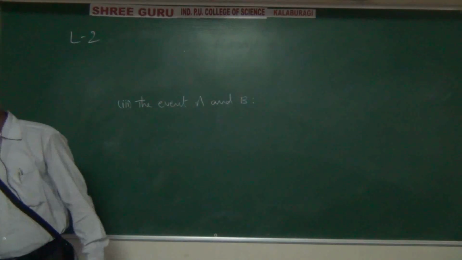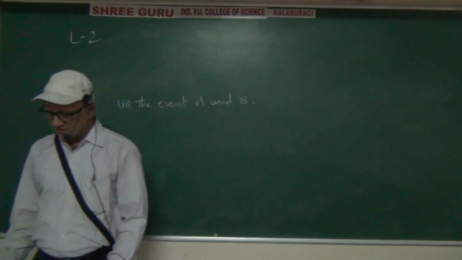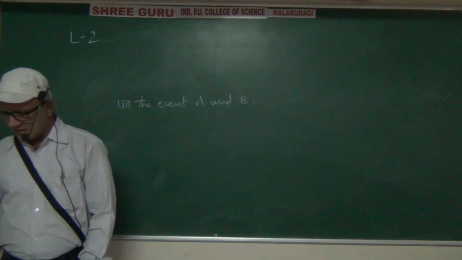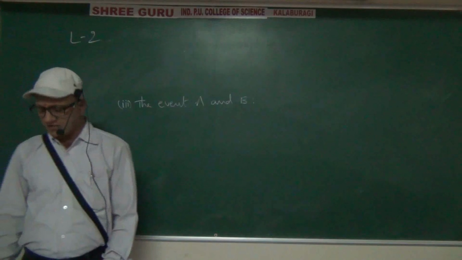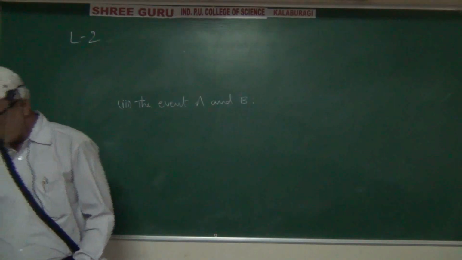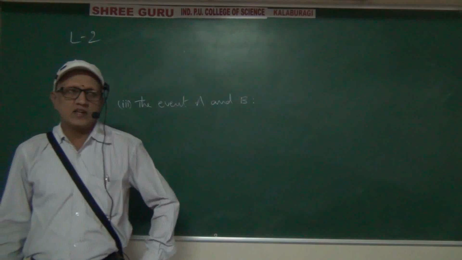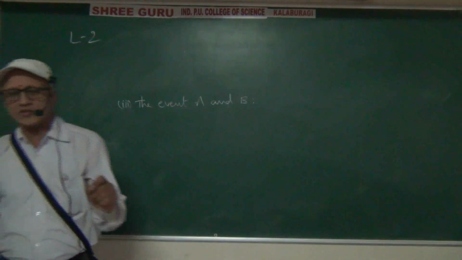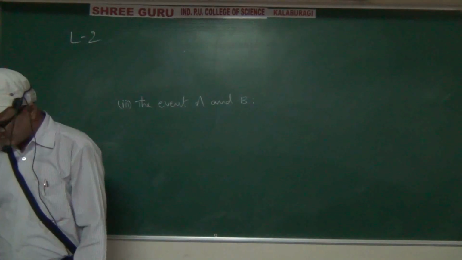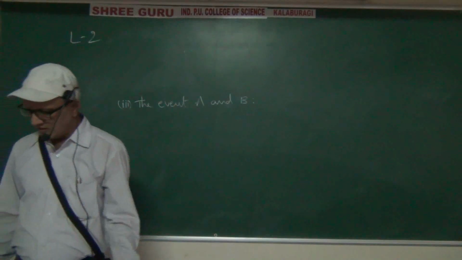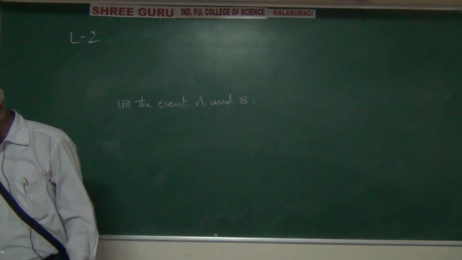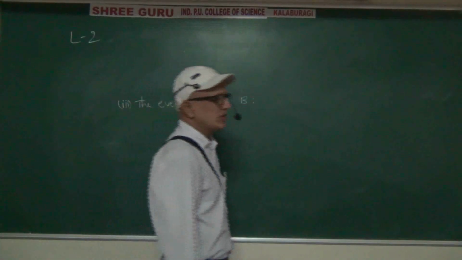Next, the third one: the event A and B. Same like the previous one. If A and B are two events, then the set A intersection B denotes the event, in inverted commas, A and B. It is also called A and B. That's why A intersection B and A and B are both the same.